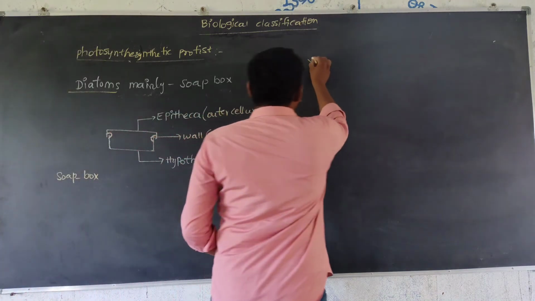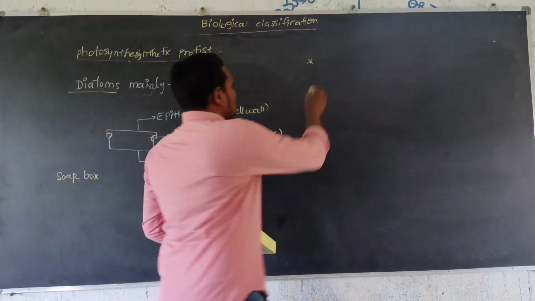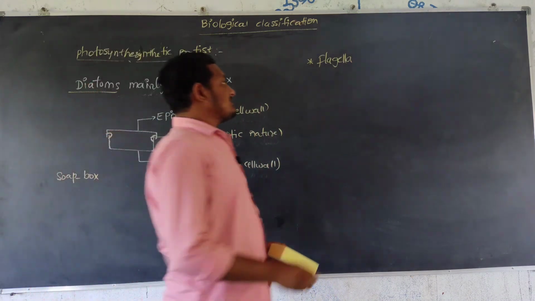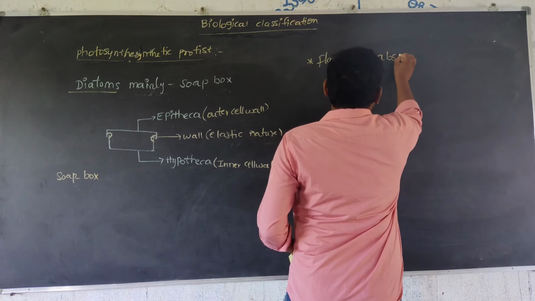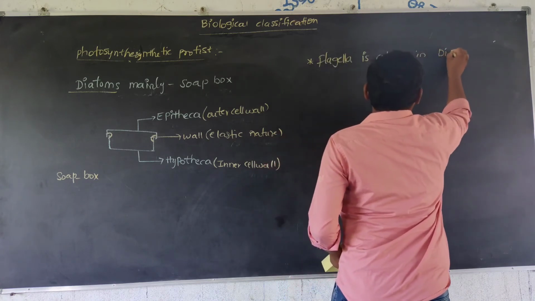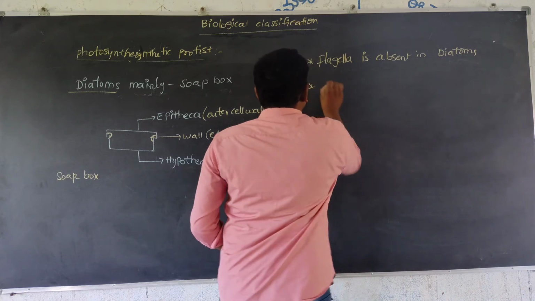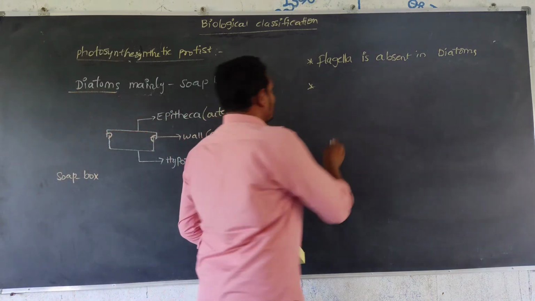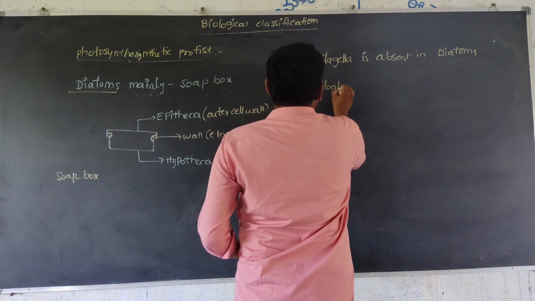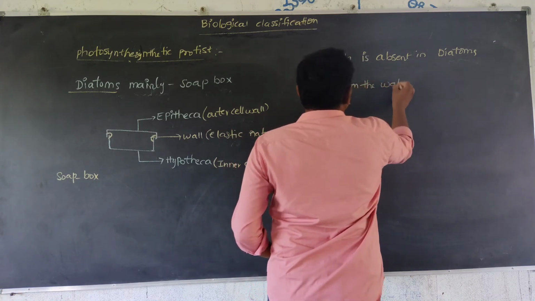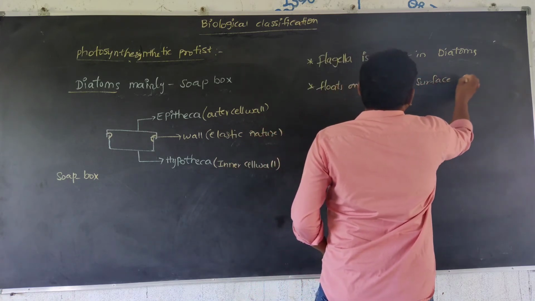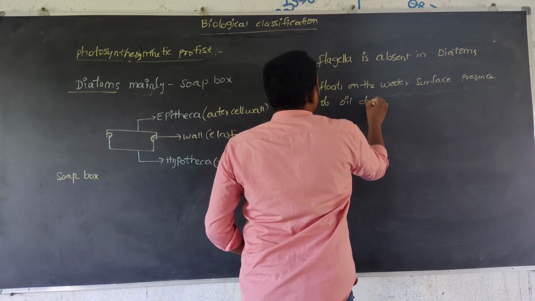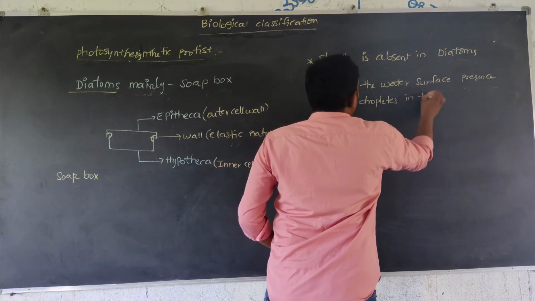Next, flagella, which are locomotory structures, are absent in diatoms. They can float on the water surface due to the presence of oil droplets in their body.